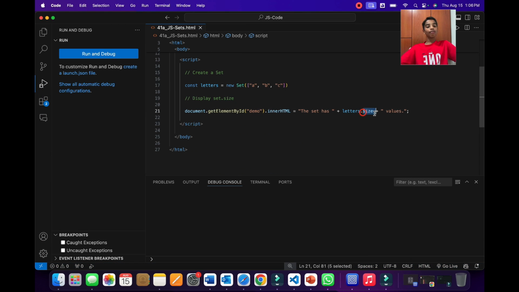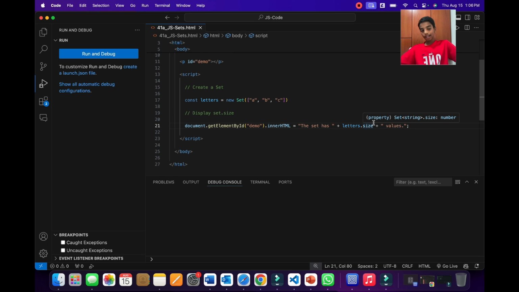But why are we writing size and not length? Because for sets, you cannot use length. We have to use size. If you use length, it will give an error. As you can see, when I'm typing in length, there's nothing like that. So size is the correct thing to use for sets. Now let's go back to the PPT to learn more.